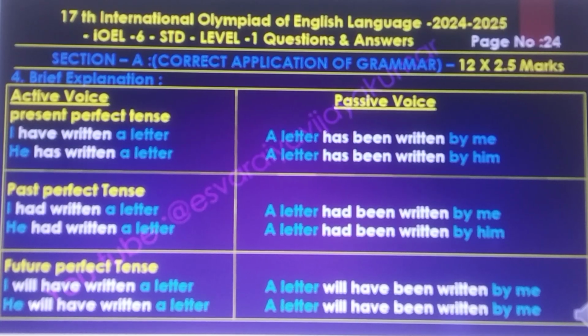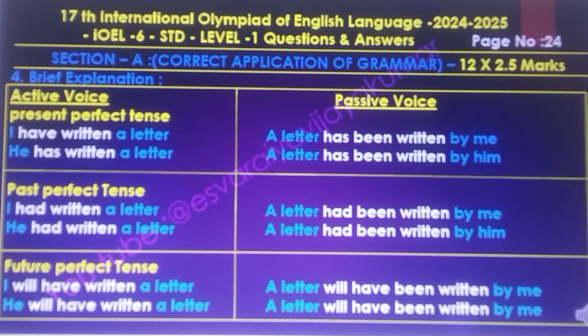Past perfect tense: I had written a letter, a letter had been written by me. He had written a letter, a letter had been written by him. Future perfect tense: I will have written a letter, a letter will have been written by me. He will have written a letter, a letter will have been written by him.